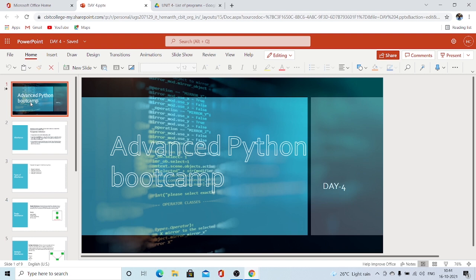Here we are in day 4. Today we are going to discuss the topic of inheritance. This is actually very important. One of the major features of the object-oriented programming language is inheritance. So let's see what inheritance is. Let's deeply understand what we do with inheritance, what is the use of inheritance, and what are the benefits with the help of inheritance. So now let's go.